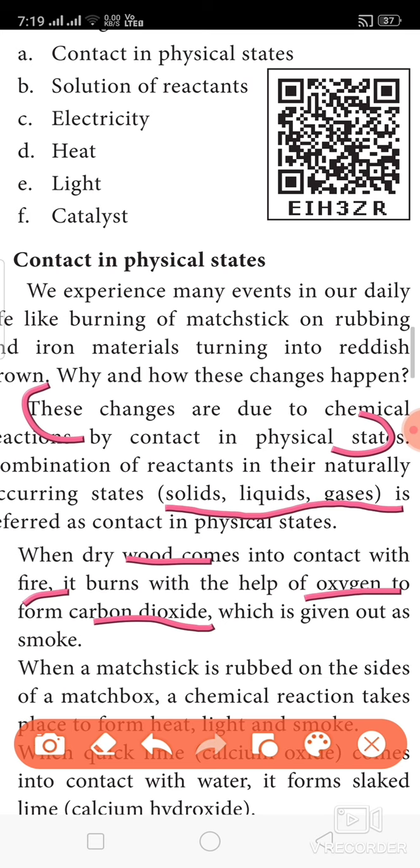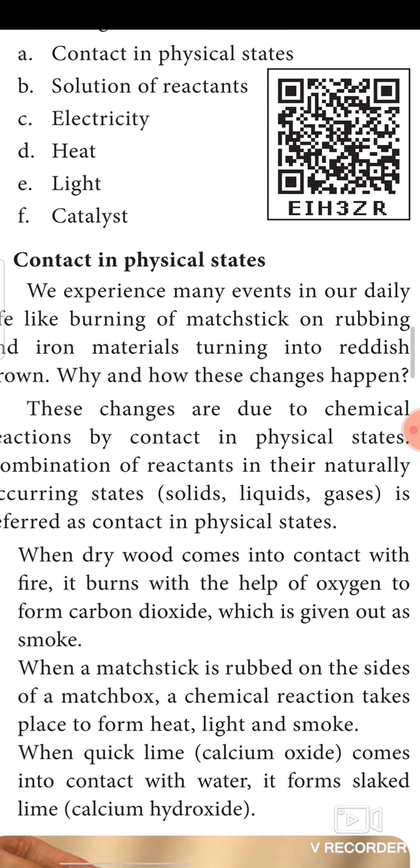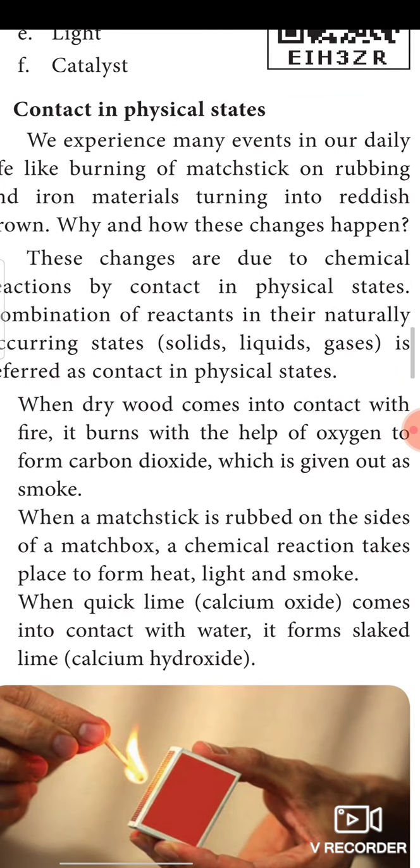Then the second example, matchstick. When a matchstick is rubbed on the side of a matchbox, a chemical reaction takes place, and heat, light and smoke are produced. What chemicals are used in matchsticks is given in your textbook under More You Know.